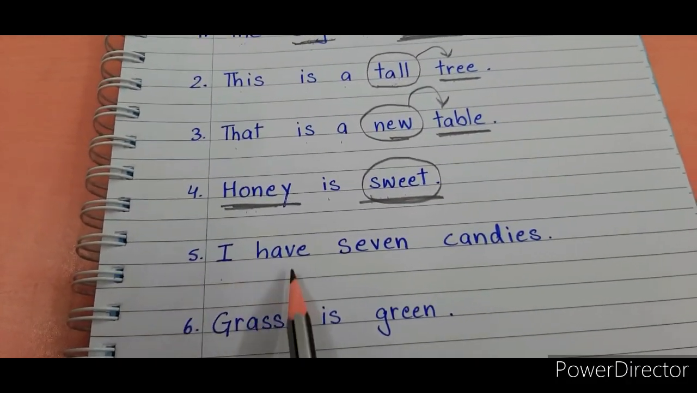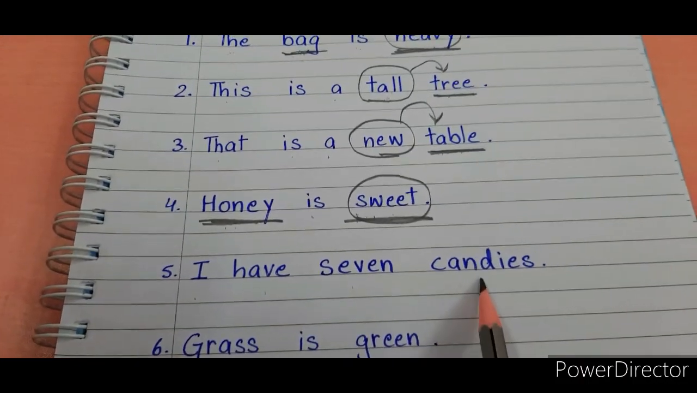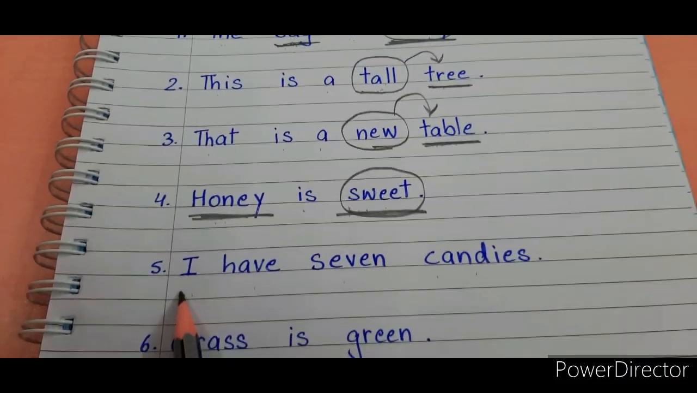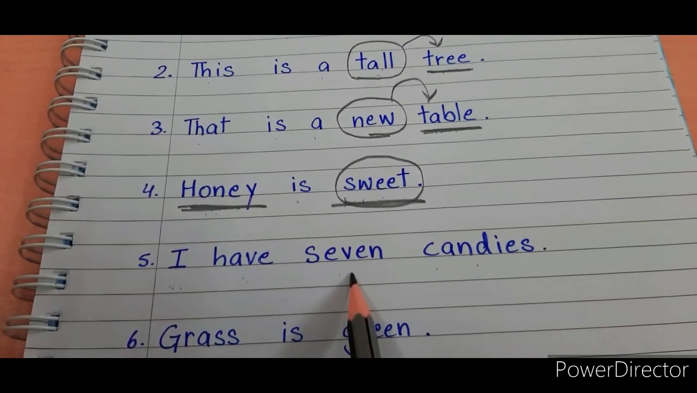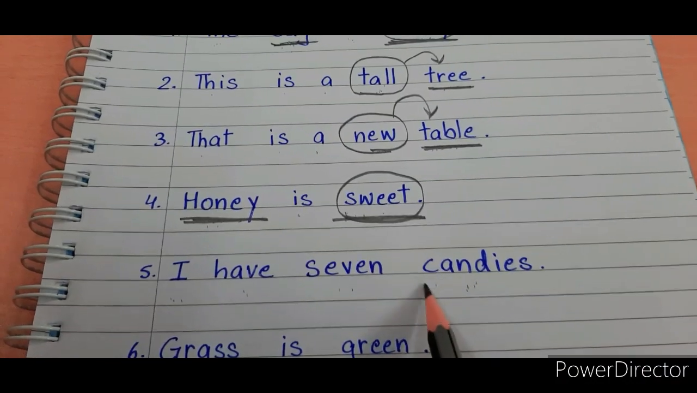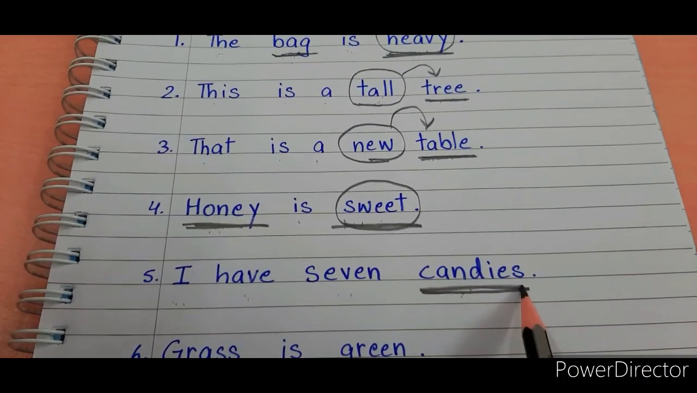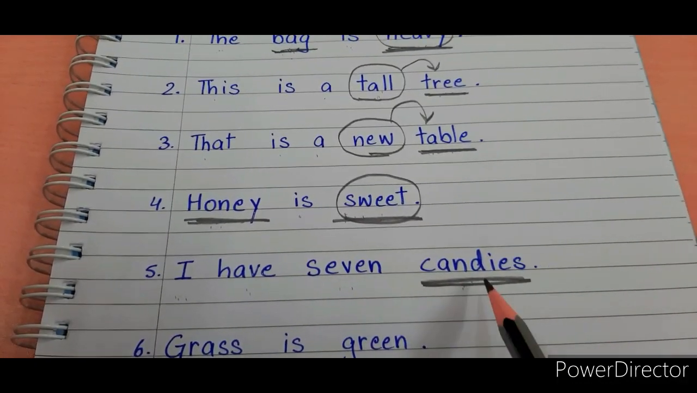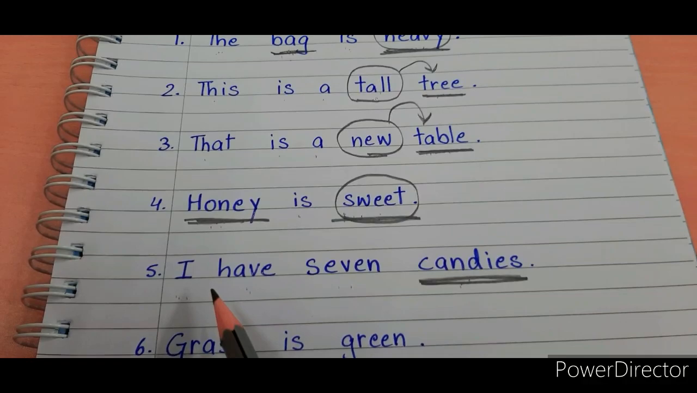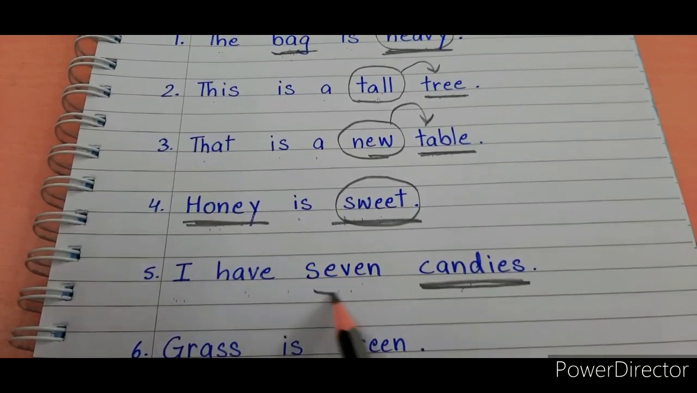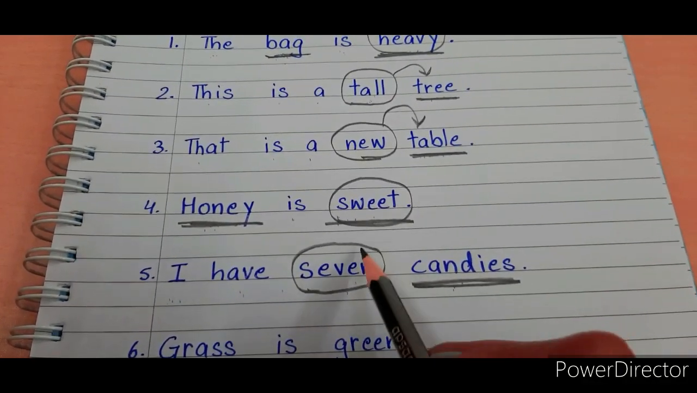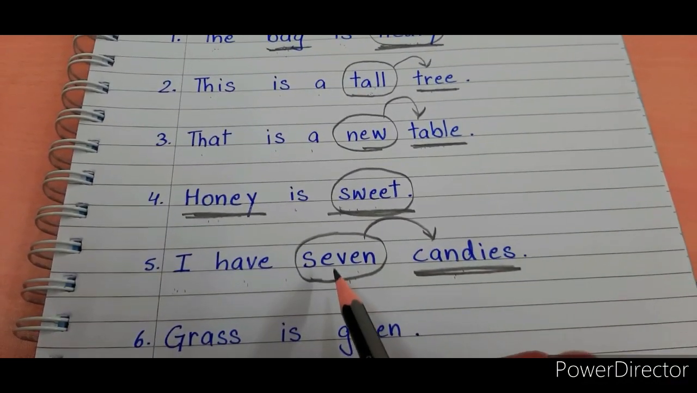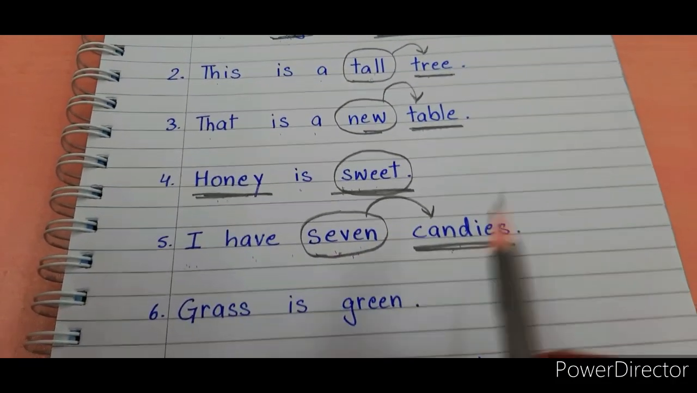Next, I have 7 candies. Candies. Candy. Is I a noun? No. Have is not a noun. 7 is not a noun. Candies is the name of a thing. So candies is a noun. And how is the candy? Here it is not written. How many candies? I have 7. So 7 is a number which is telling you about candies, that there are 7 candies.